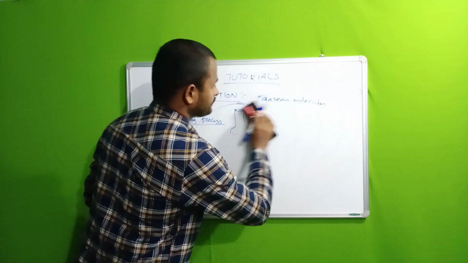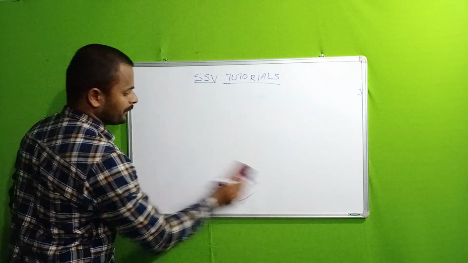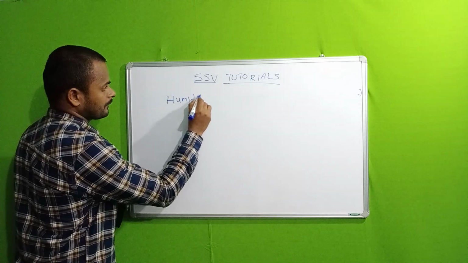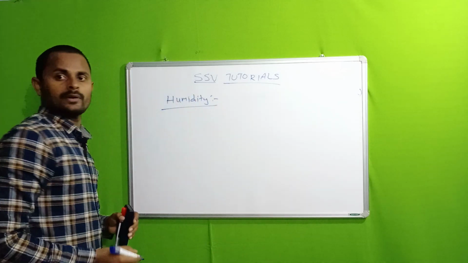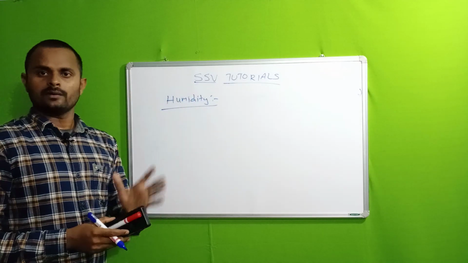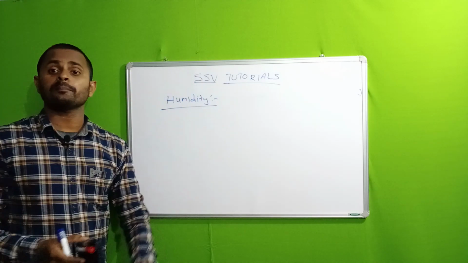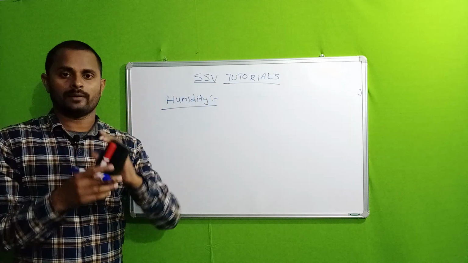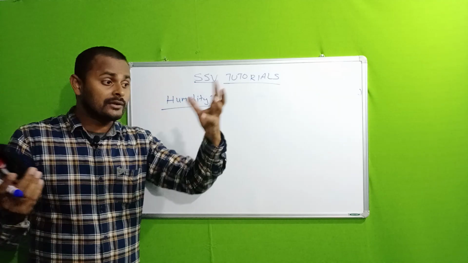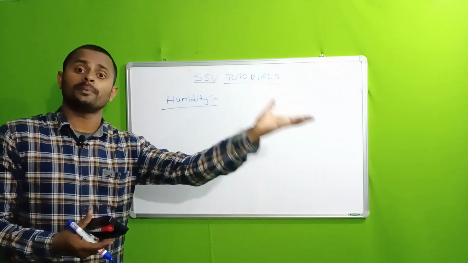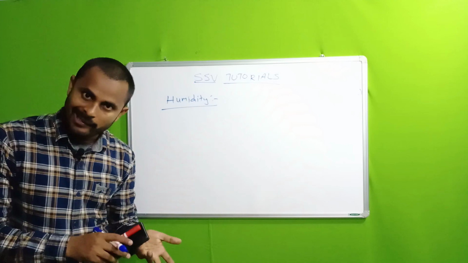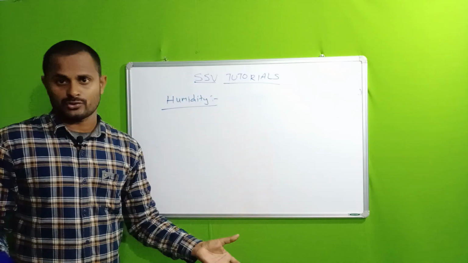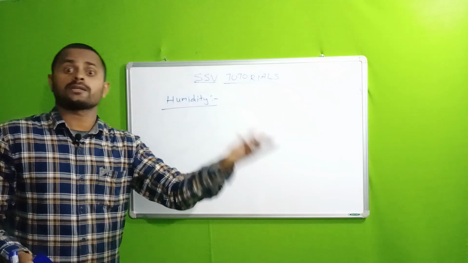Next one is humidity. What is meant by humidity? Humidity means, as I already told, our atmosphere contains a lot of water vapor. But how does the water vapor come into the atmosphere? By the evaporation process from lakes, oceans, rivers and lots of water sources, and from our sweat also.